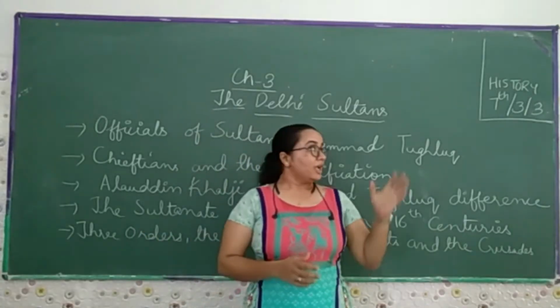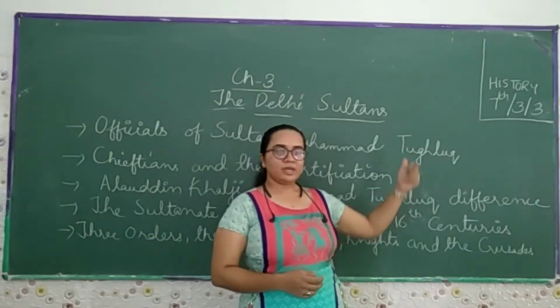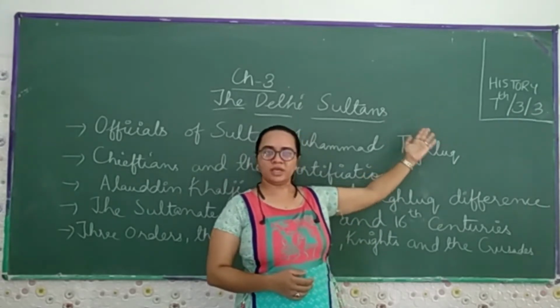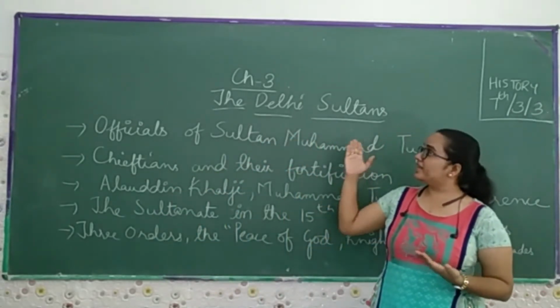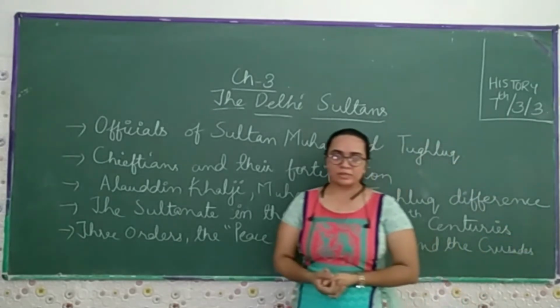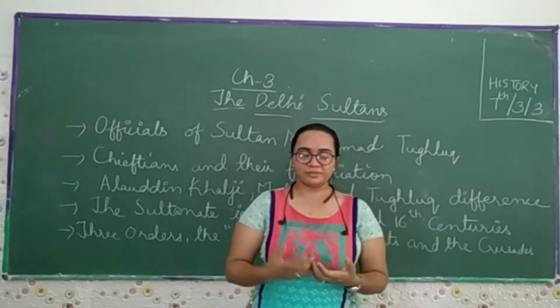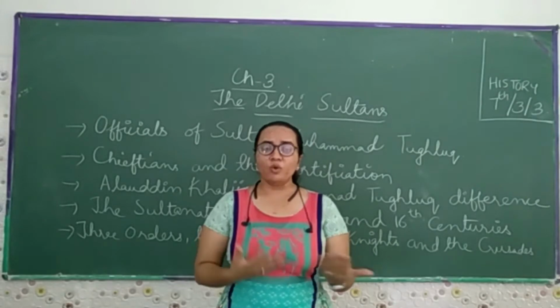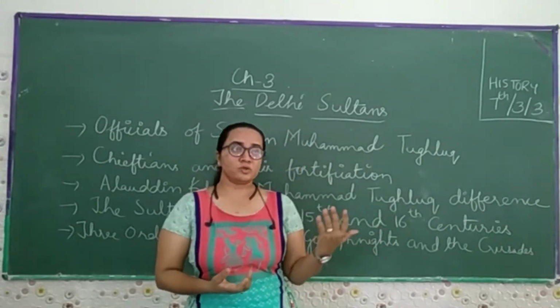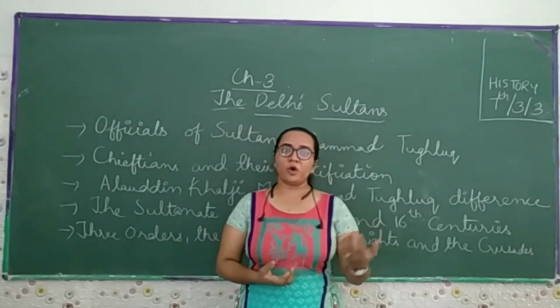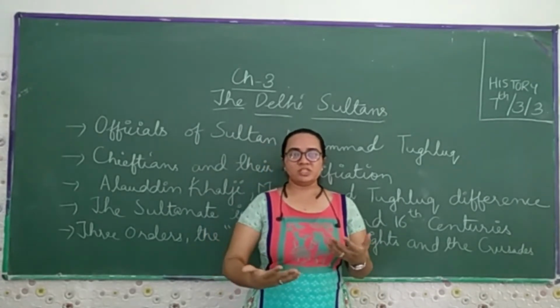Hello student. In today's segment we are going to learn NCERT class 7th history chapter 3, the Delhi Sultanate. In the previous two segments, we learned how over a period of time many rulers came to India and conquered Delhi, and then what kind of changes they made in Delhi.